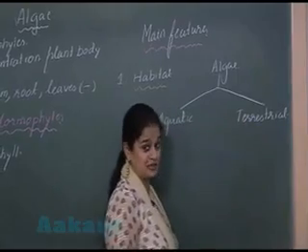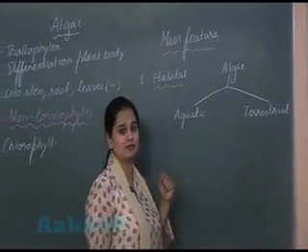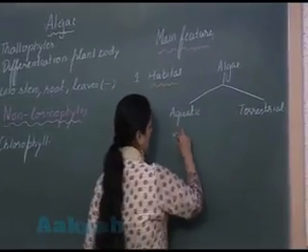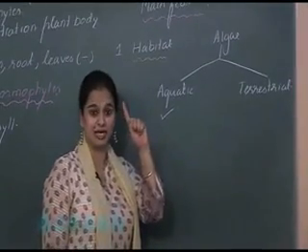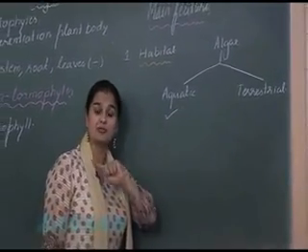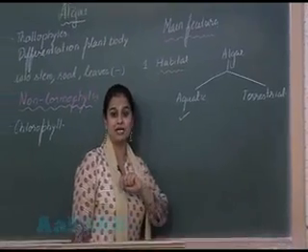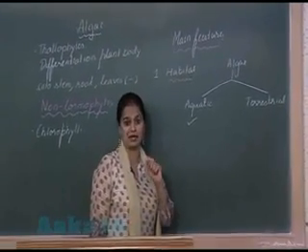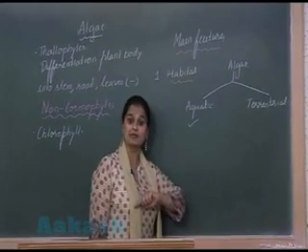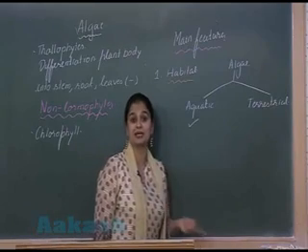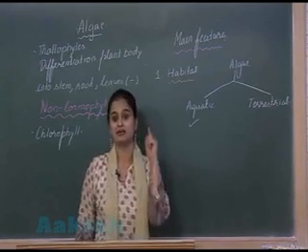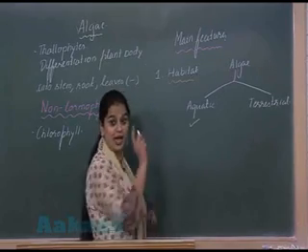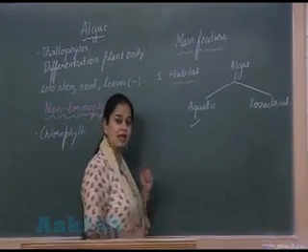But most of the algae are aquatic in nature. As we have discussed, fungi also represent thallophytes. Fungi can also survive in aquatic as well as terrestrial conditions, but fungi are mainly terrestrial in nature and algae are mainly aquatic.